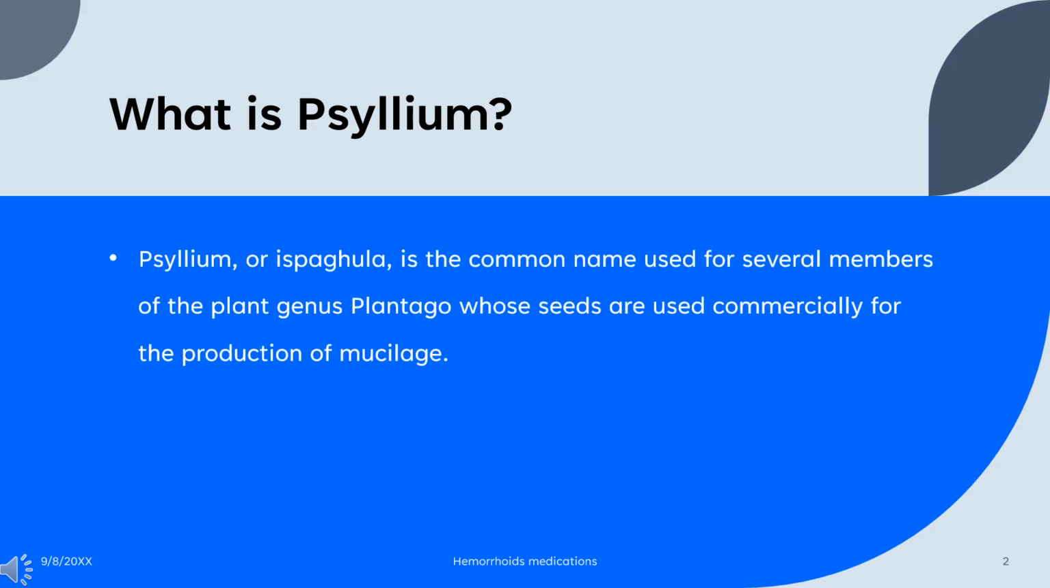What is psyllium? Psyllium, or ispaghula, is the common name used for several members of the plant genus Plantago, whose seeds are used commercially for the production of mucilage. Psyllium is mainly used as a dietary fiber to relieve symptoms of both constipation and mild diarrhea, and occasionally as a food thickener.